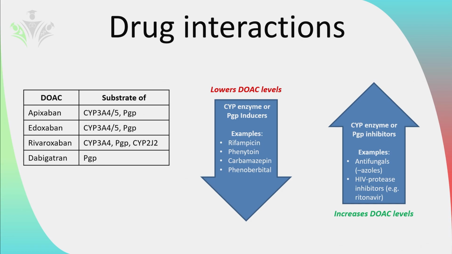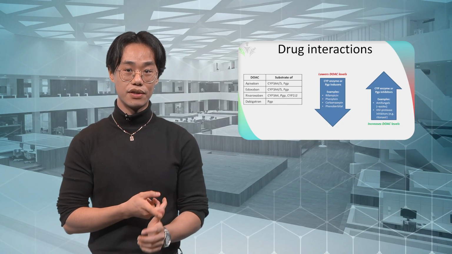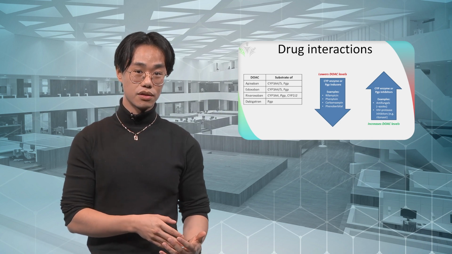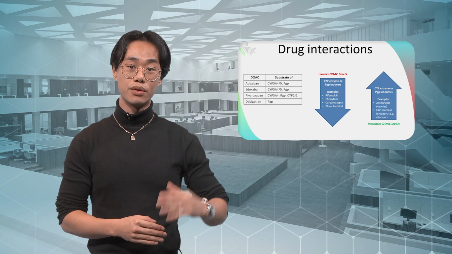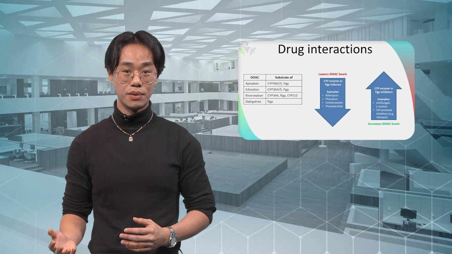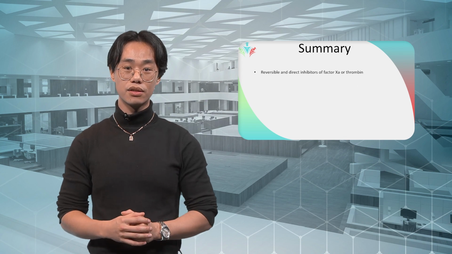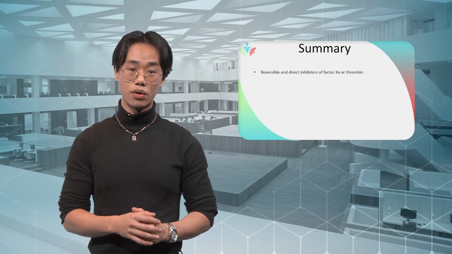Inducers of these enzymes cause the concentration of DOACs in the blood to decrease. Examples are rifampicin, phenytoin, carbamazepine, and phenobarbital. Whereas inhibitors of these enzymes cause the concentration to increase. These are medications like antifungals or HIV protease inhibitors, such as ritonavir. In some cases, when a specific inducer or inhibitor cannot be replaced or stopped, the choice of a vitamin K antagonist might be safer.